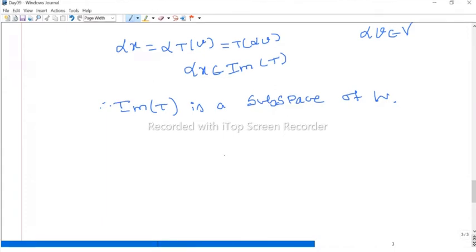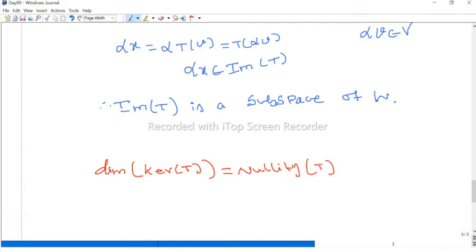So we have two subspaces. Now we can talk about the dimension of these two subspaces. Now we define what is nullity. We define the dimension of the subspace kernel of T as the nullity of the linear transformation.